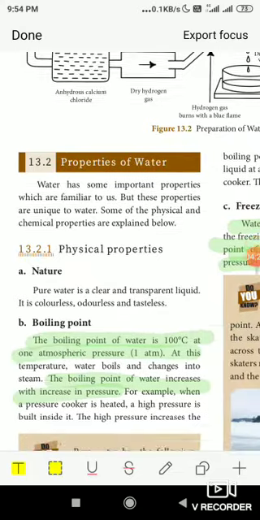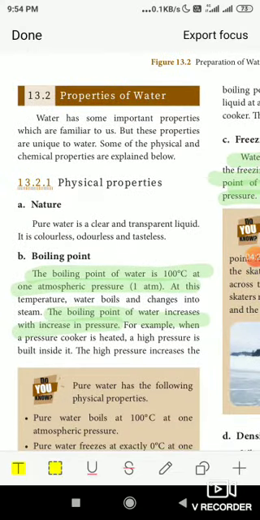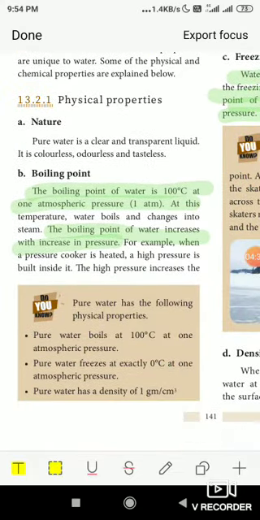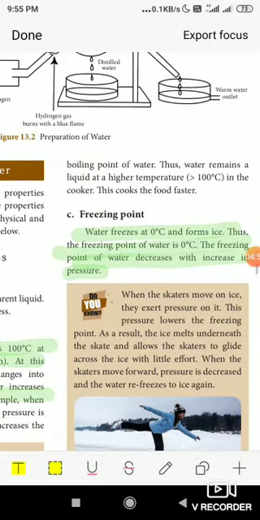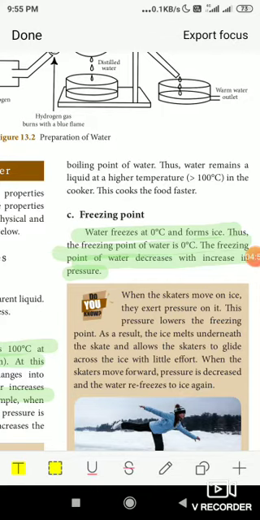Next comes the properties of water. The physical nature of water is always colorless, odorless, and tasteless. And the boiling point of water is 100 degrees Celsius at normal atmospheric pressure. And when the pressure increases, the boiling point of water also increases. This is the same principle used in the pressure cookers. When we cook any food inside the pressure cooker, because of the pressure formed inside the cooker, the food gets cooked very fast.